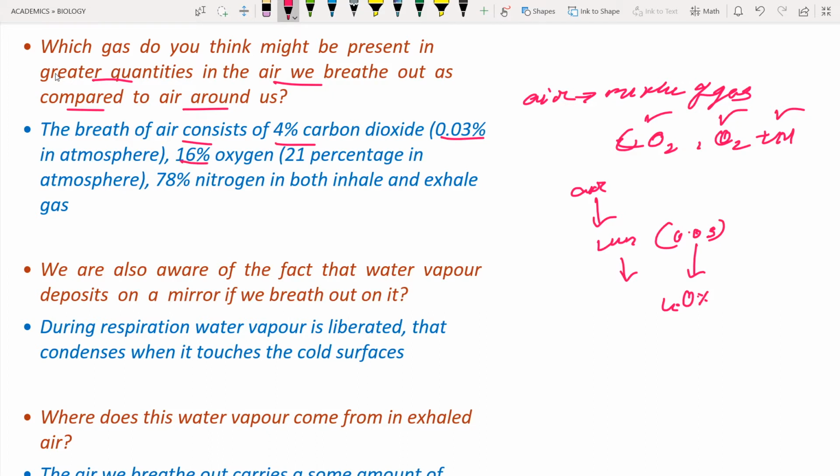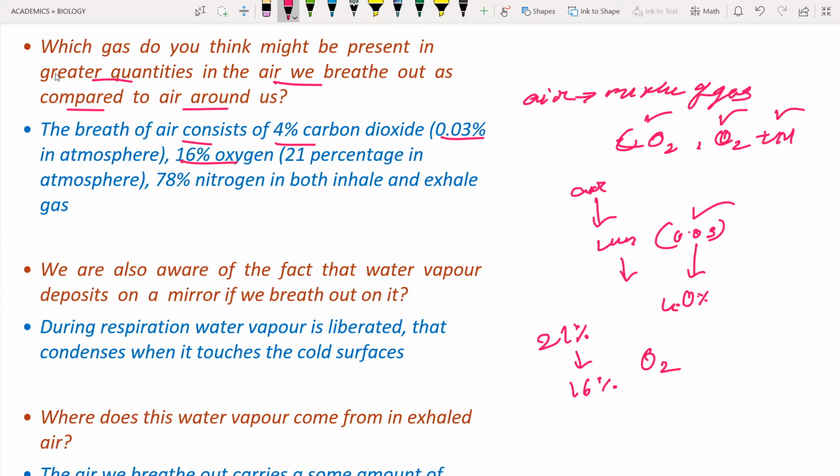The oxygen is 21 percent in the atmosphere, which means 21 percent before breathing in the air, and it is reduced to 16 percent. So what does it indicate? You are consuming the oxygen. Here you are releasing the carbon dioxide, because 0.03 is turned into 4 percent, and here the 21 percent is reduced to 16 percent. It means you are utilizing the oxygen.